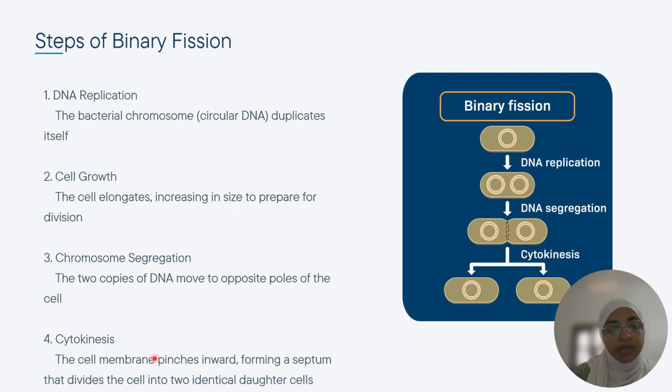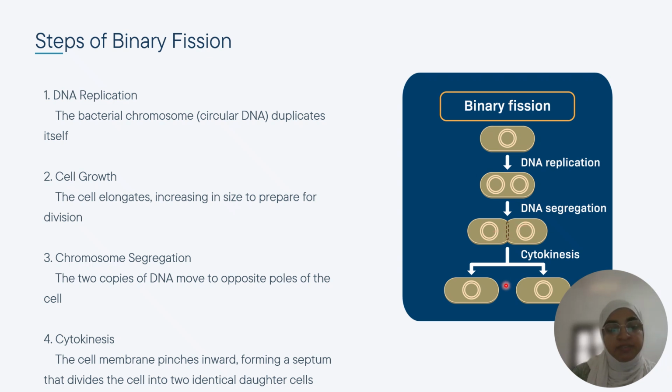Fourth step is cytokinesis. The cell membrane pinches inward, forming the septum that divides the cell into two identical daughter cells. See this picture. The cell membrane pinches inward here and forms a septum inside, dividing wall, forming a wall in between the two DNA.